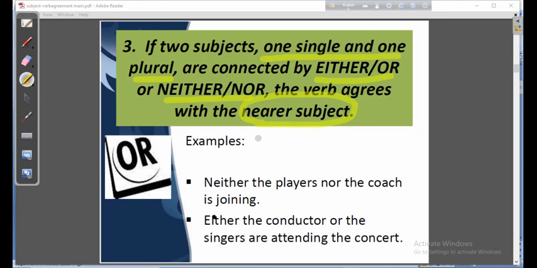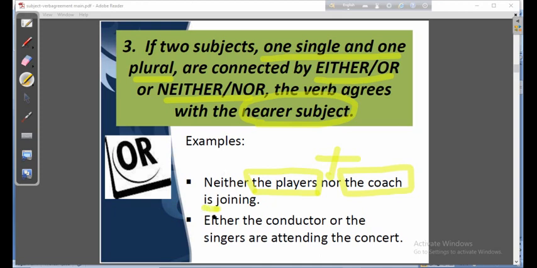Okay, let us have an example and be clear. Neither the players nor the coach. Dear students, look here, there are two subjects, the players and the coach, and they are connected by nor. And what have I said? I've said the verb will follow the nearer subject.